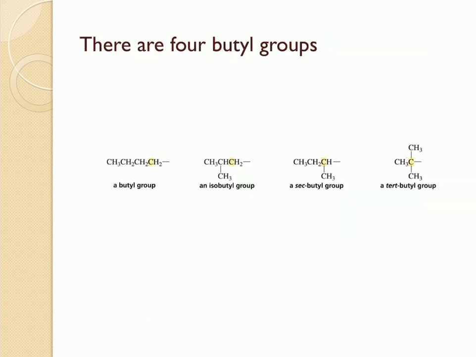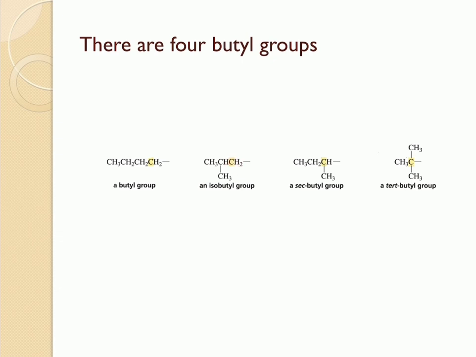There are four alkyl groups that have four carbons: the butyl group, isobutyl group, secondary butyl group, and tertiary butyl group. In both the butyl group and isobutyl group, we will be removing the hydrogen from the primary carbon. So this is a primary carbon. A primary carbon is something which is attached to two hydrogens and one carbon. And similarly, if you take a look into this, this is a primary carbon because it is attached to two